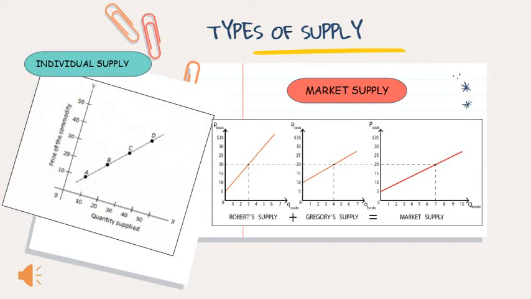As you can see here, the individual supply graph is on the left and the market supply graph is on the right. Robert and Georgie are suppliers, so if their supplies are added, it will be the market supply.